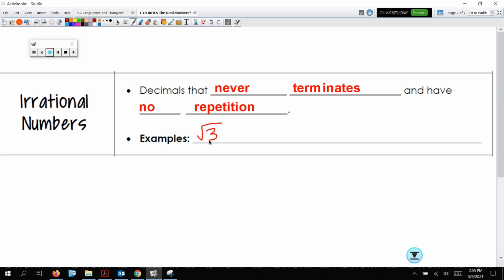It's ridiculous. Another irrational number you might be familiar with is pi. This is pi, 3.14 blah, blah, blah, a million trillion digits later. I do not know them all. Also the square root of 5, and the square root of 41. These are just some examples, mind you. There are many irrational numbers out there, but they're crazy. They're irrational. They have decimals that don't terminate, and they do not repeat.